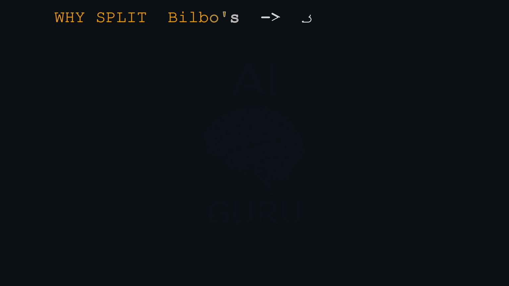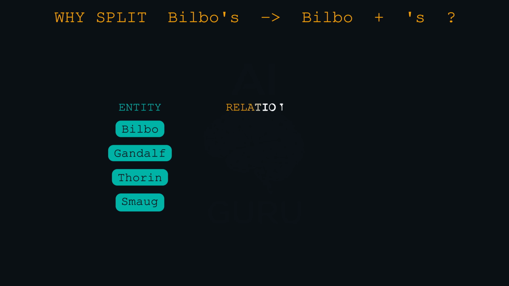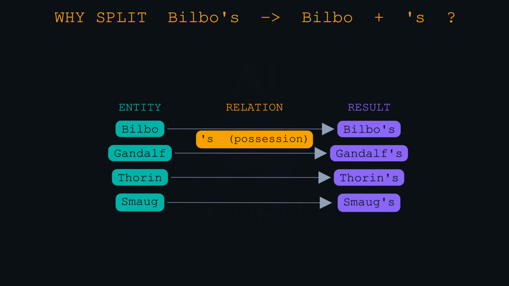Okay, so Bilbo is one thing, and the possession, the apostrophe S, is another. Why create that extra step? Let's do a quick formative check-in here. If you're listening, pause and think about why splitting Bilbo's into 2 tokens might be better for a computer than keeping it as one. It's a great question to ponder. Think of the semantics. Bilbo is an entity. The apostrophe S is a relationship. It indicates possession. Those are 2 distinct concepts.